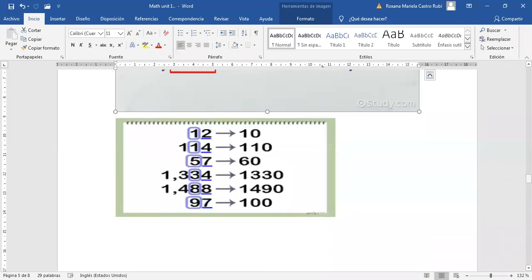Now this other, look, 12. Do you round it up or round it down? The number 12. Round it up or round it down? Round it down, look, because 12 changes to 10, right? Because the number 2 is less than 5. Remember, you can round up or round down. Do you understand the difference between round up and round down?